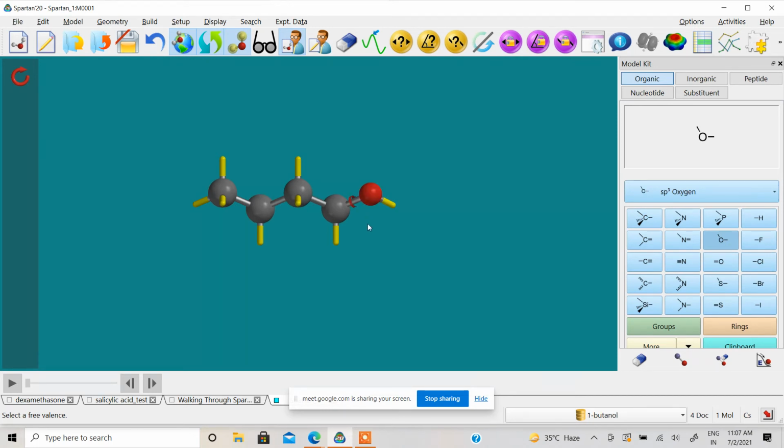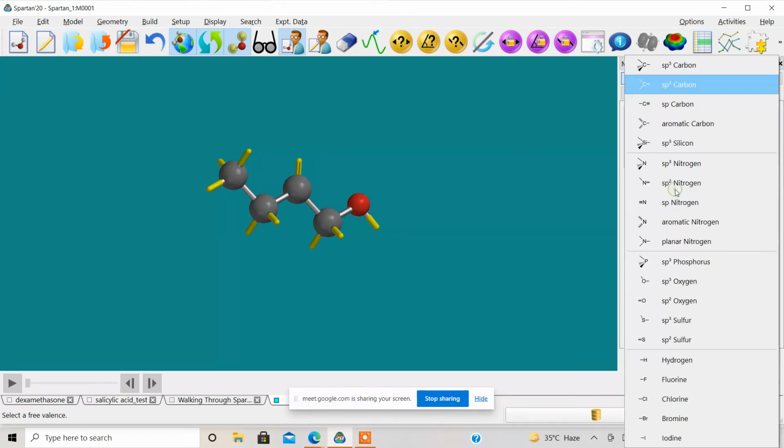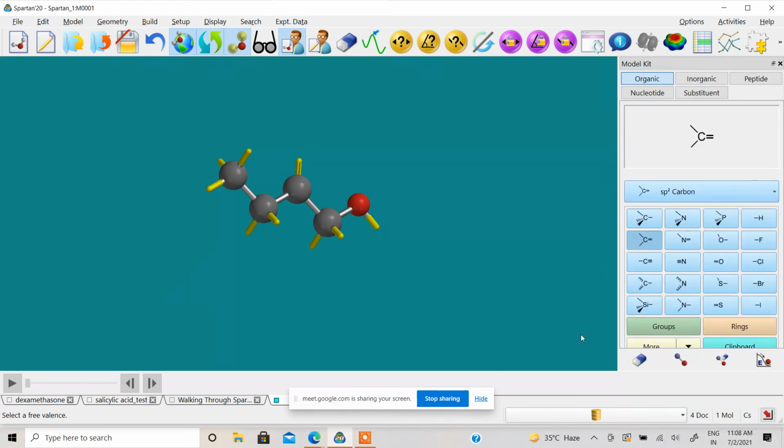Suppose I want to replace this carbon with a different hybridization. So I want to place this one sp2. Just click here, it becomes sp2 now. And this is for drawing organic molecules. Here you have a list of all the default molecules you can draw.